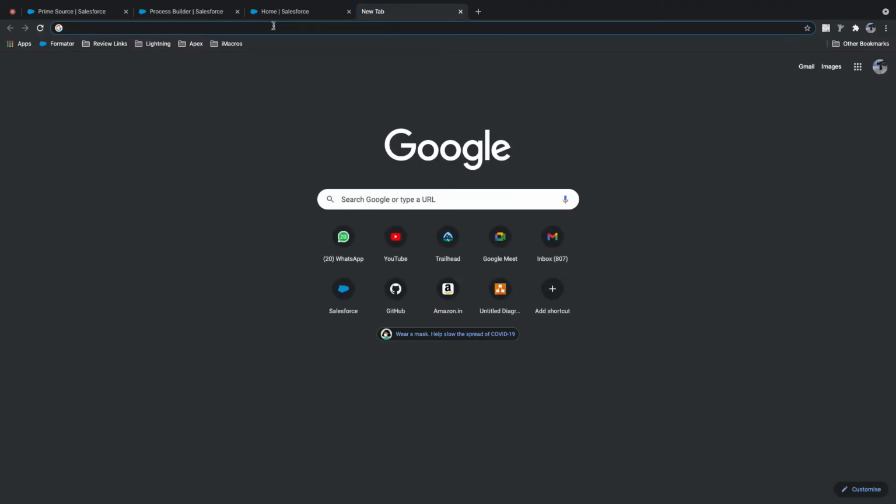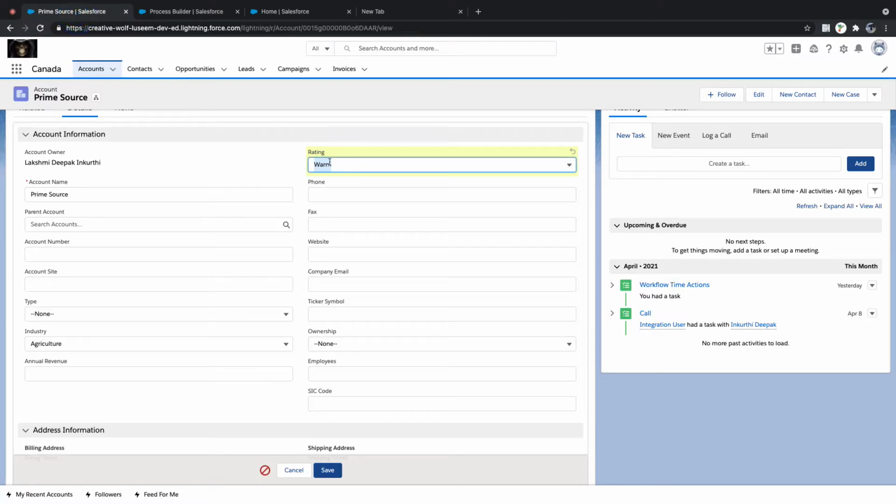What is workflow doing now? If it is not hot, then it is updating to hot, right? I need to implement a process builder: when the rating equal to hot, I need to convert that to warm. That contradicts your requirement, right? Yes or no? Very contradictive here.